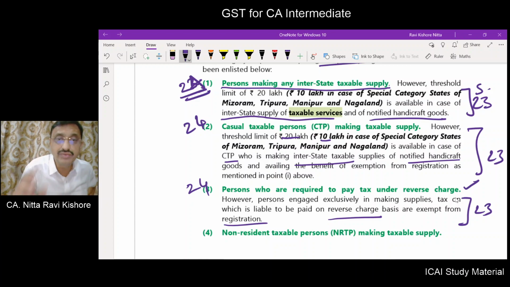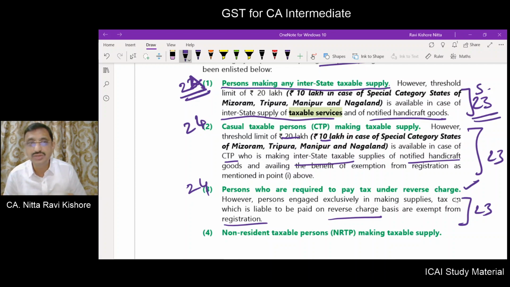So section 24 provisions are overriding provisions, subject to the provisions contained in section 23. Out of 22, 23 and 24, section 23 is the most powerful as far as rankings are concerned.